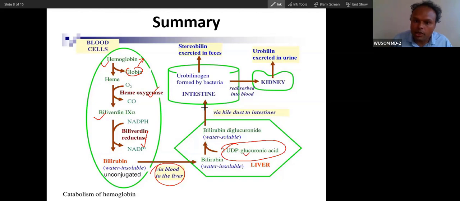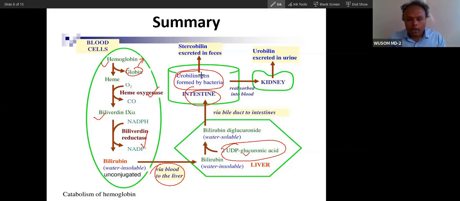After conjugation, the liver will secrete that bilirubin. After secretion, this bilirubin reaches the intestine. In the intestine, what do the bacteria do? The bacteria do deconjugation, and this will convert the bilirubin into urobilinogen.